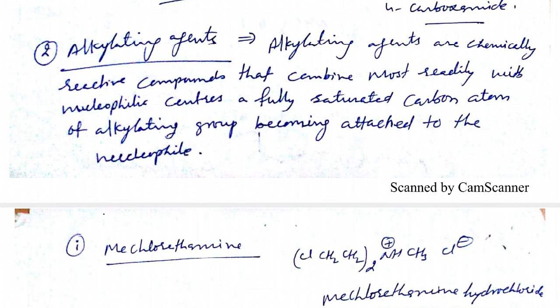So what happens is that the nucleic acid will not act properly and there will not be cell division. In cancerous cells this phenomenon is used: if the DNA, RNA or nucleic acid is not available, then the cell will not grow and will not develop. Okay, so these are the alkylating agents, an important category used in cancer therapy.